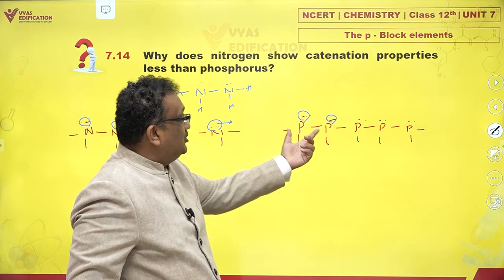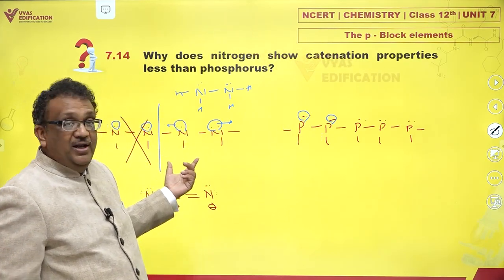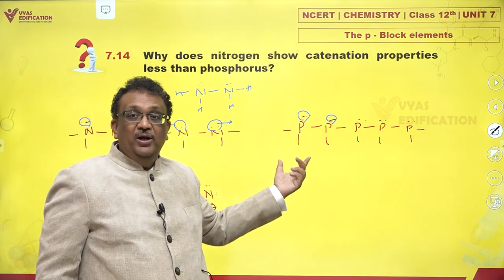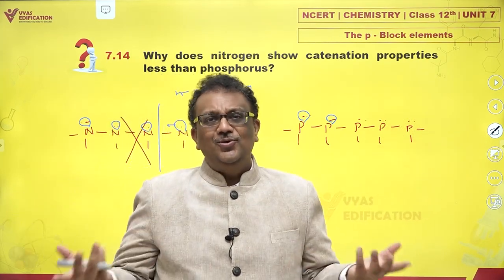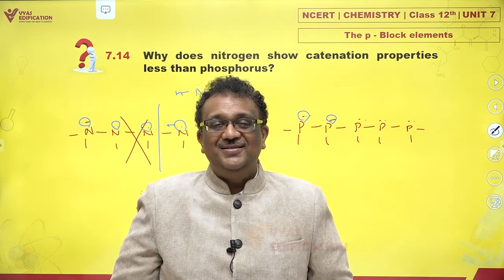It is a stronger bond as compared to N-N. Phosphorus, because the bonding is stronger, it can catenate. And nitrogen, because bonding is poor, it does not catenate. That, my dears, is the reason.